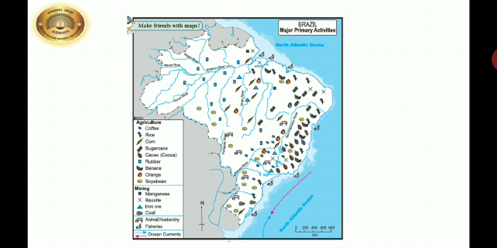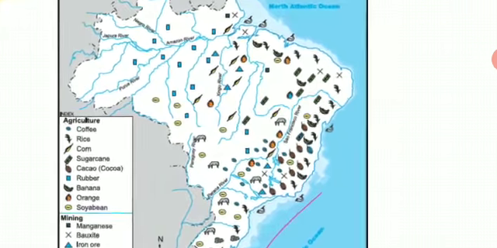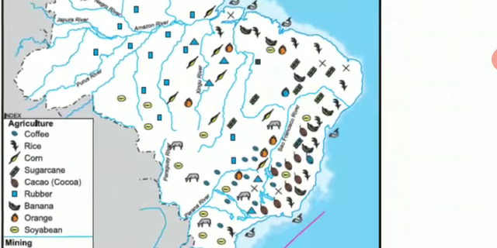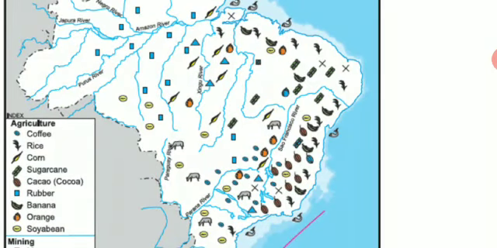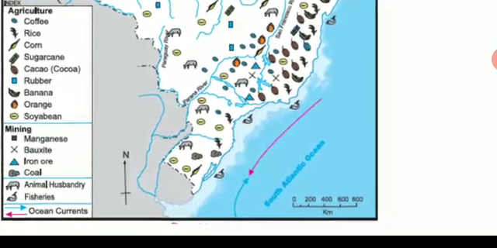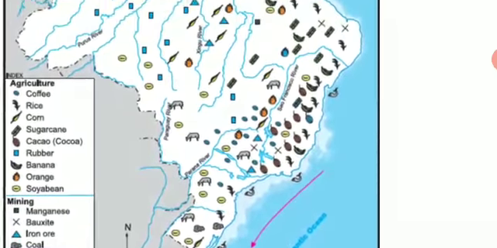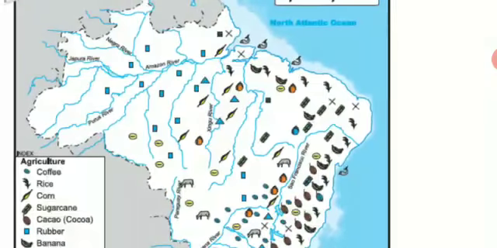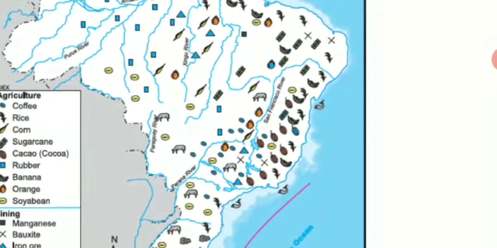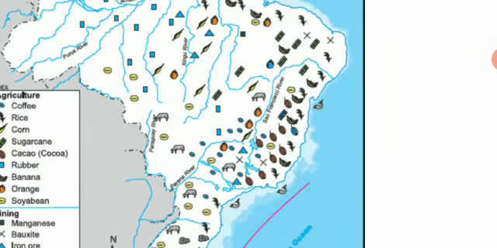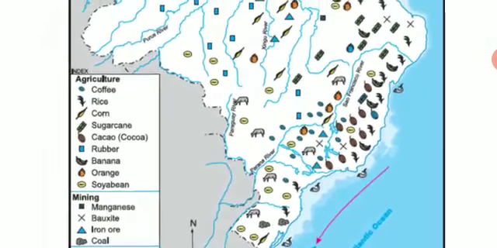Now let us take a glance at the primary activities of Brazil. Here you can see the primary activities, that is agriculture, mining, animal husbandry. Most of the primary activities are found on the eastern coast of Brazil.